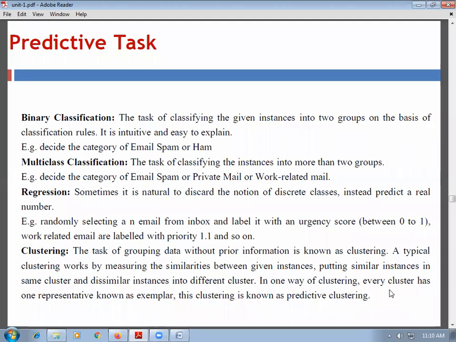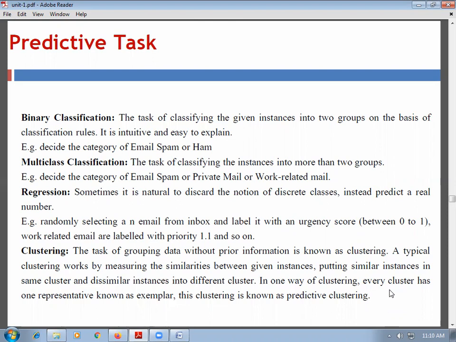Multi-class classification is the classification of the instances into more than two groups. If it is into two groups, it is called a binary classification. If it is more than two groups, it is called a multi-class classification. For example, we are deciding the email category as spam, private mail, or work related mail. That means classification is done into more than two categories.